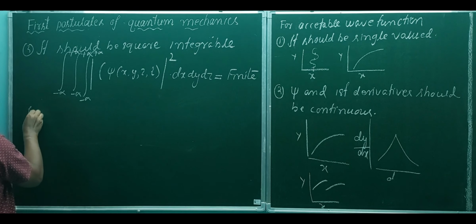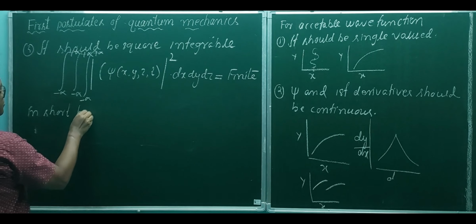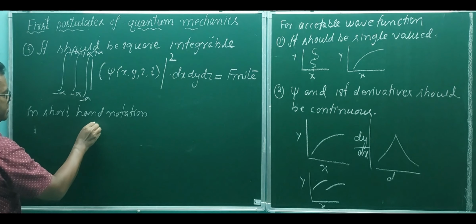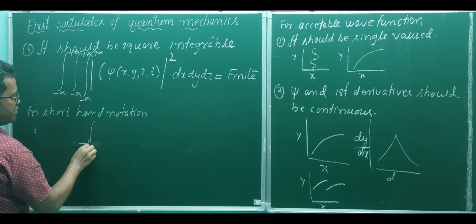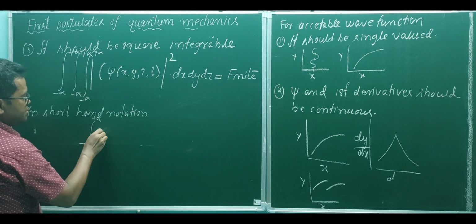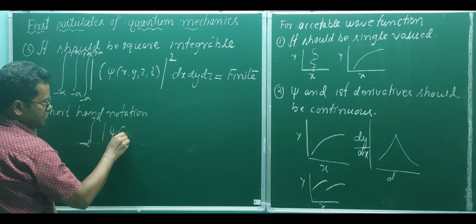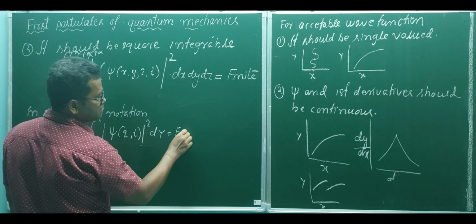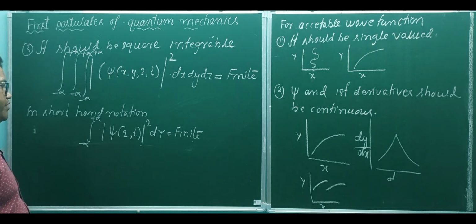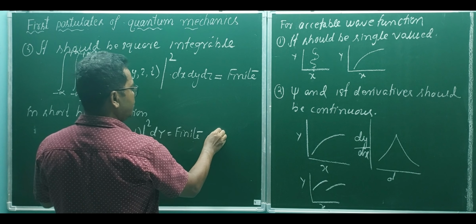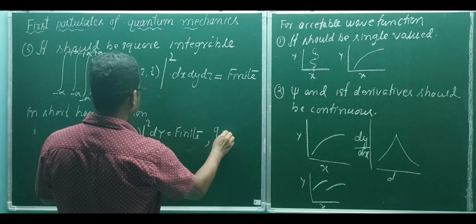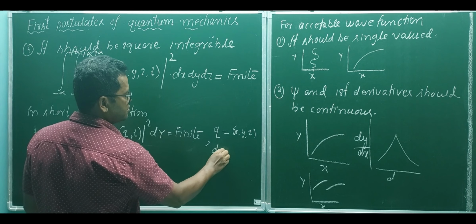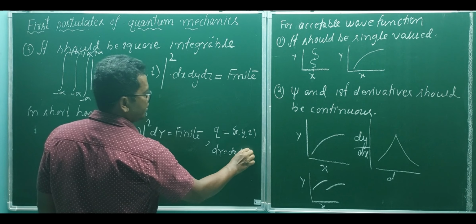In shorthand notation, we can write the integration from minus infinity to plus infinity of the absolute value of psi(q, t) squared d tau should be finite, where q equals x, y, and z, and d tau equals dx, dy, dz.